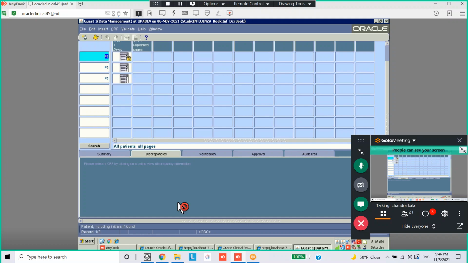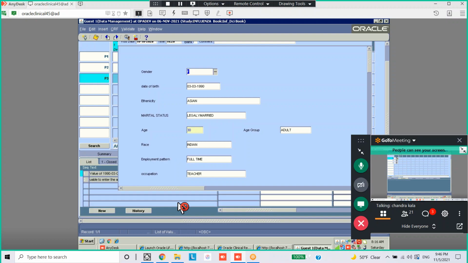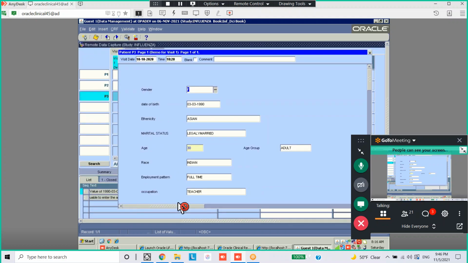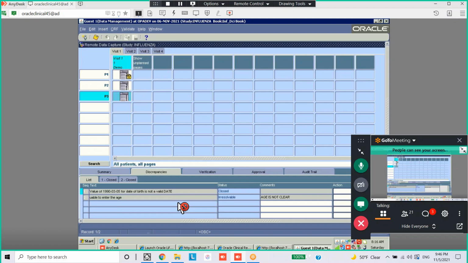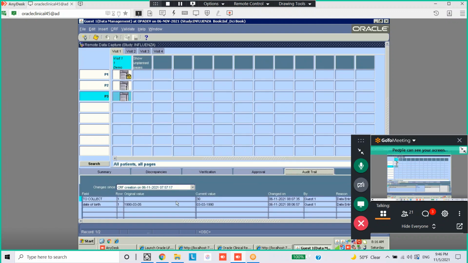You want to see the audit trail, you can see here. This is audit. In this audit RDC, we don't have any verification approval access.